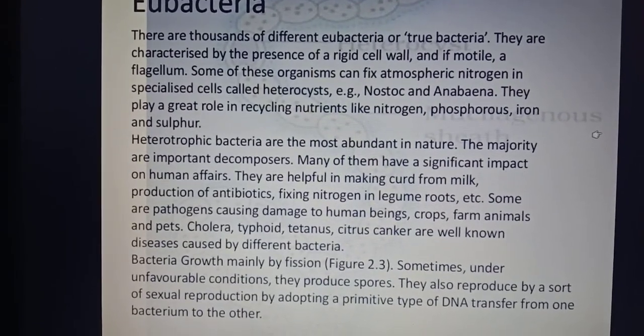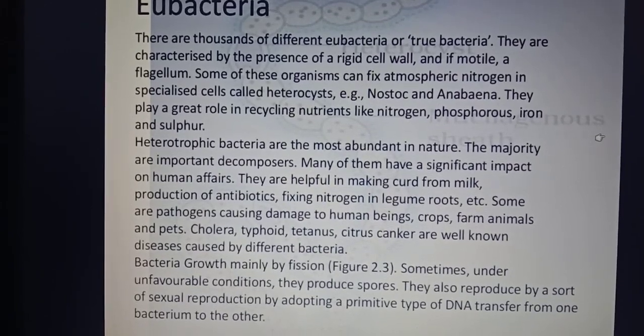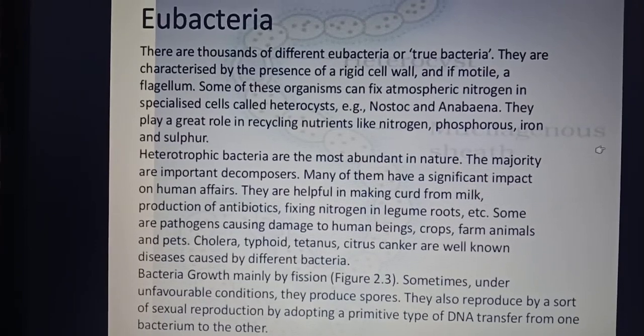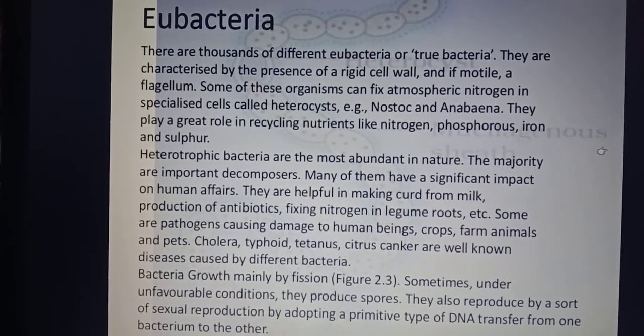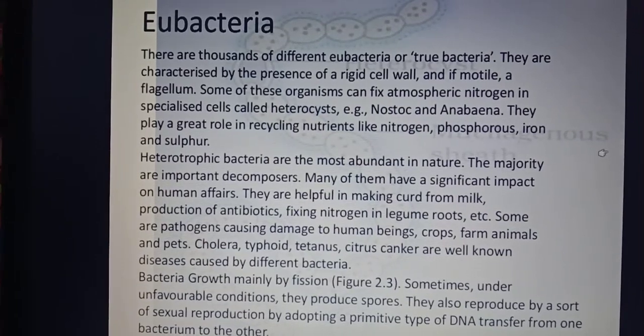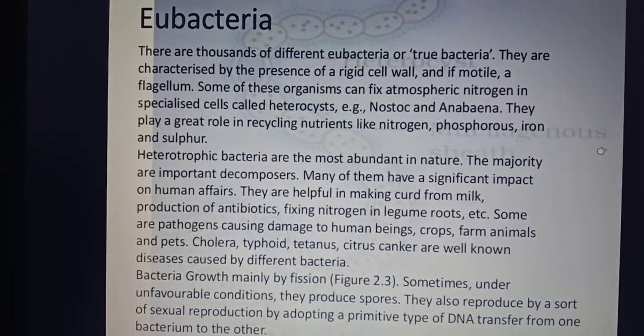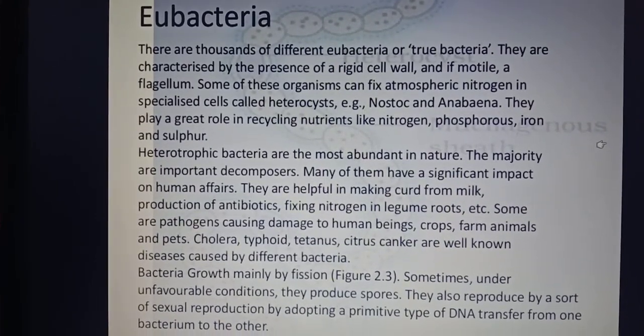So that is the economic importance of bacteria: they can be both useful and harmful. If you are asked to mention the economic importance of bacteria, you have to mention both the advantages and the disadvantages of bacteria.